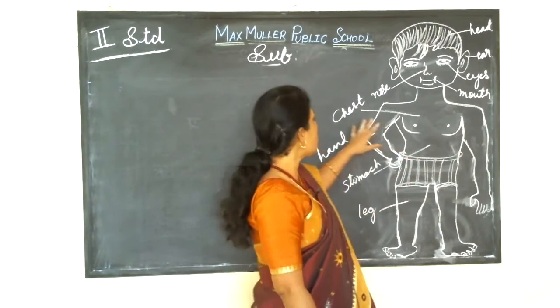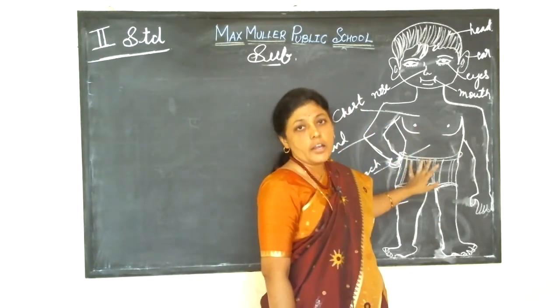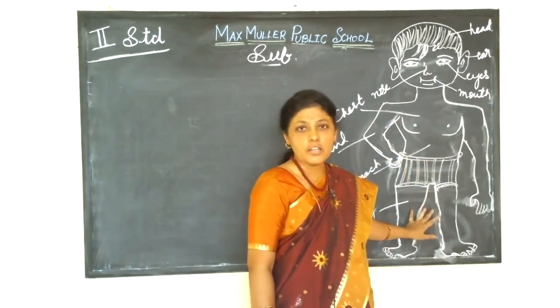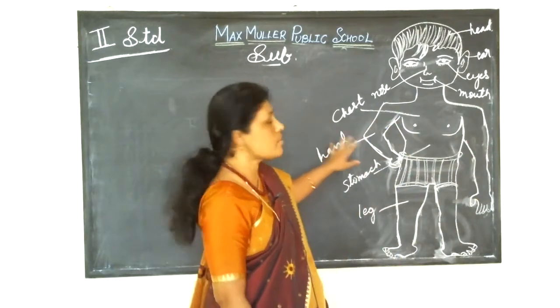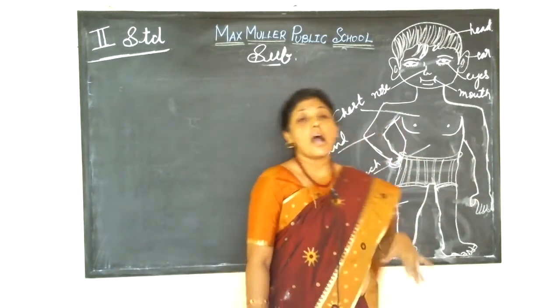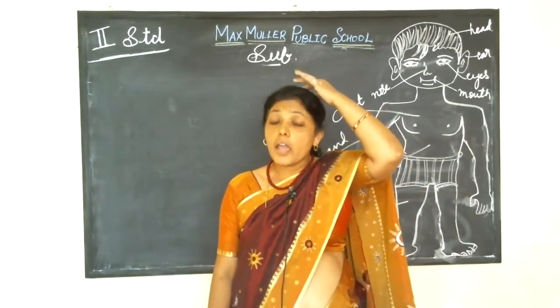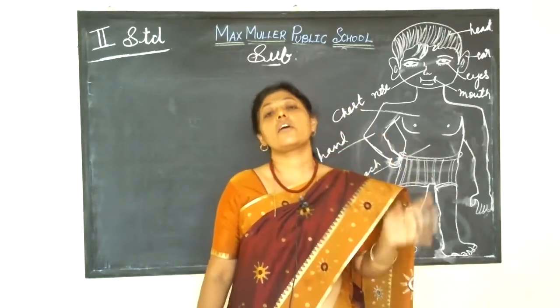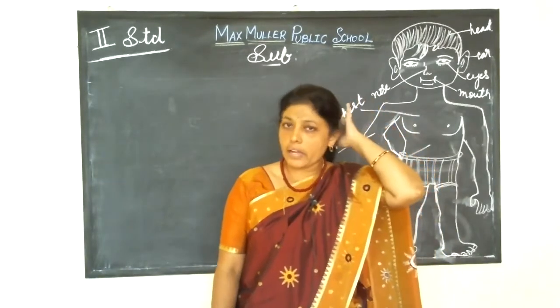Now in this class, in first standard, we are studying only the external parts of the body. The internal parts you will study in higher classes. Okay children, now see only external parts. I will explain once. See, this is head. Hair on my head, which is the color of hair? That is black color.